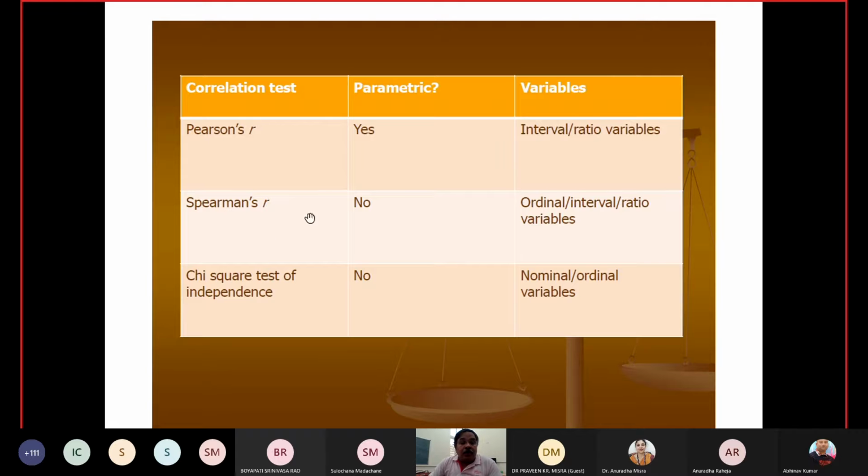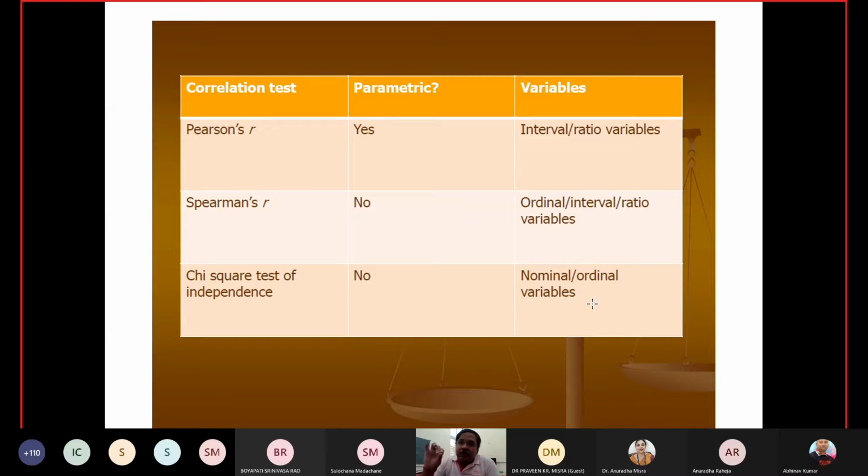Spearman's rank test is a non-parametric test for ordinal, interval, or ratio variables. The chi-square test of independence is a non-parametric test for nominal and ordinal variables.